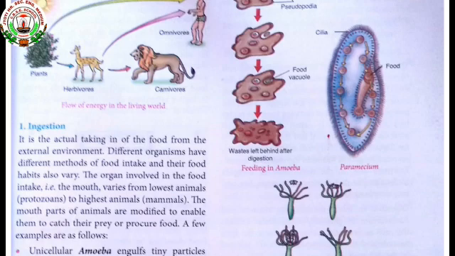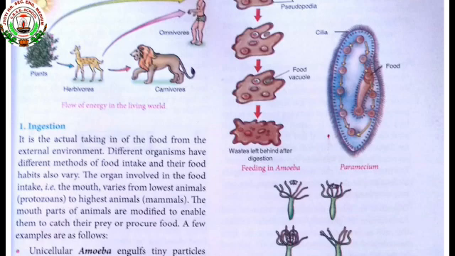Amoeba is a unicellular organism, a single cell organism, and all the vital activities in amoeba occur within the cell only. Vital activities means biological activities like digestion, excretion, reproduction, all done by the single cell only.